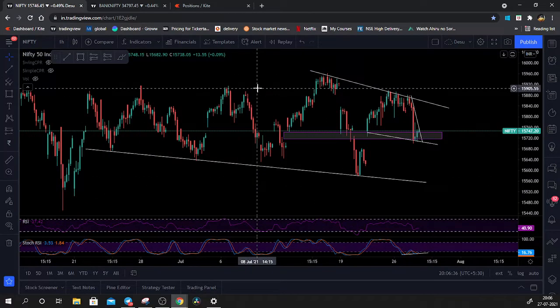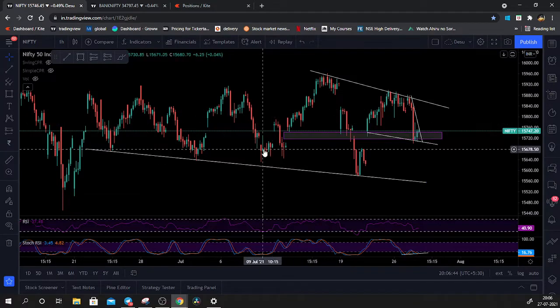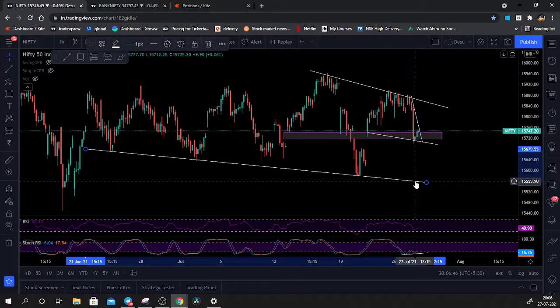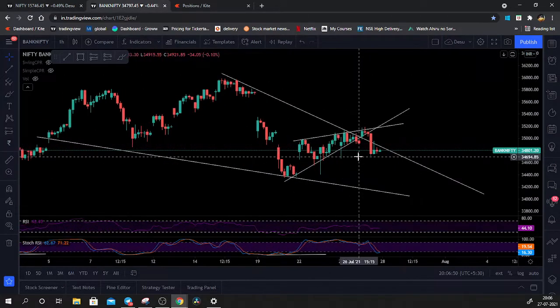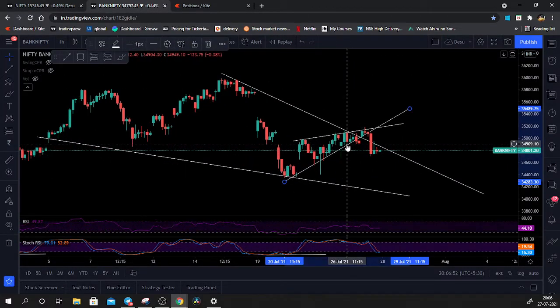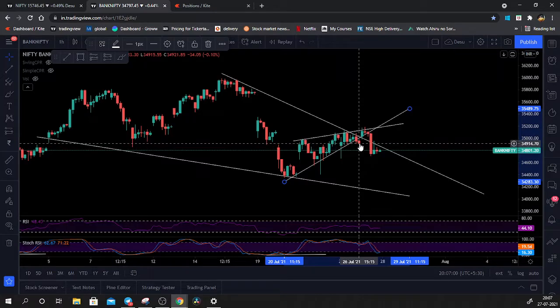Time is basically, I hope everyone generally knows that after 11 o'clock we get a good move, or after 2 o'clock we get a good move, but that is not the case over here. What I'm trying to say is that if there is a breakout, like supposedly for Bank Nifty as well, I thought that this is a good triangle pattern and it had broken down on 215 over here,